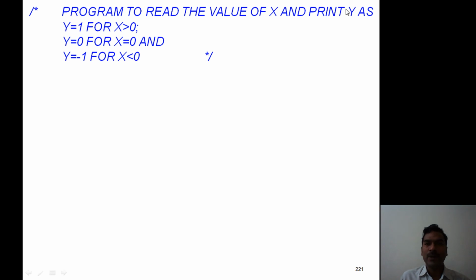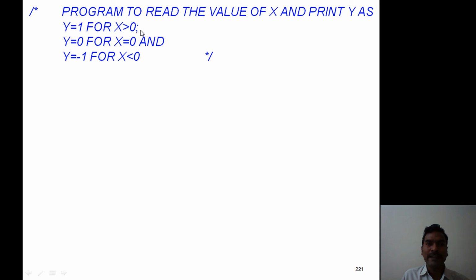Now observe this program. Program to read the value of X and print the Y value. Now 3 conditions are available: Y equals 1 for X greater than 0, Y equals 0 for X equal to 0, and Y equals -1 for X less than 0. Now the input value is X, and based on the X value we are printing the Y value.